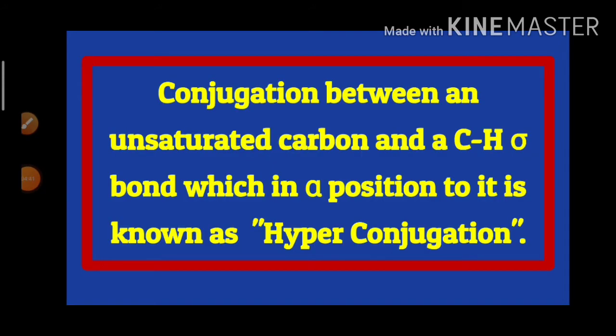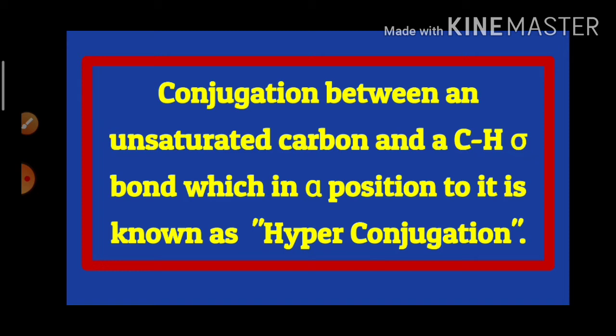We define hyperconjugation like this: conjugation between an unsaturated carbon and a CH sigma bond which is in the alpha position to it is known as hyperconjugation.